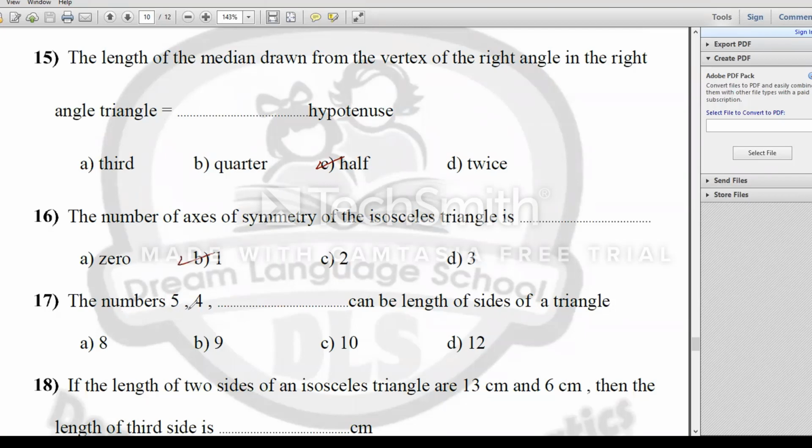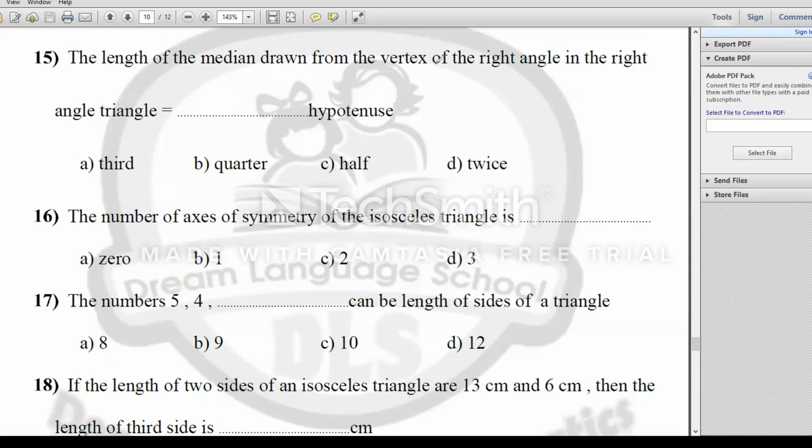Number 17. The numbers 5, 4, and a missing value can be lengths of the sides of a triangle. We know the triangle inequality: the sum of any two sides of a triangle must be more than the third side. If I choose 8, then 5 plus 4 is more than 8. It can be. But for B, 5 plus 4 equals 9, not satisfied. 5 plus 4 is less than 10, not satisfied. And 5 plus 4 is less than 12. Then I will choose number A, because 5 plus 4 is more than 8.